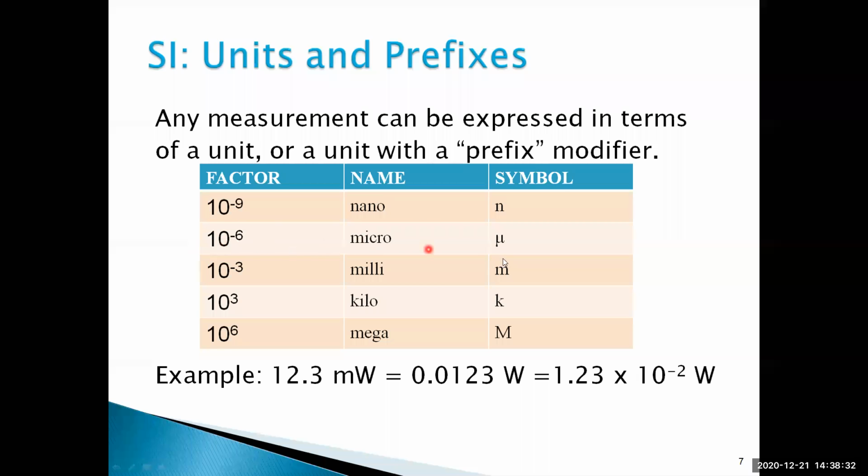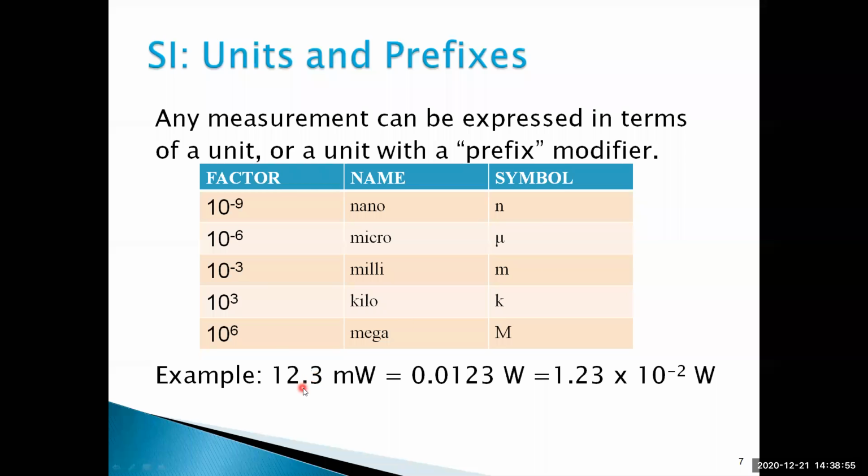10 to the power of minus 6, micro. In symbols, 10 to the power of minus 3, milli, 10 to the power of 3, kilo, and 10 to the power of 6, mega. These are the symbols, so we have to indicate them in electrical circuits. Nanofarads, microfarads, milliohms, kilohms, megaohms. Like that.